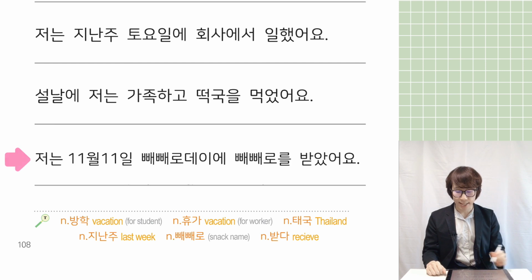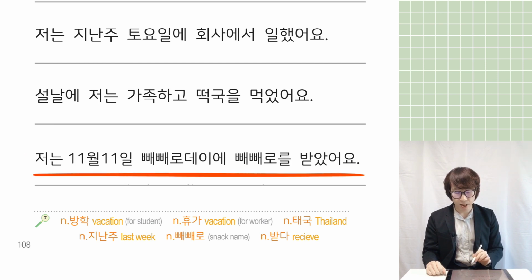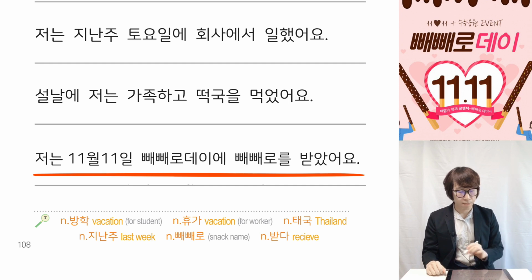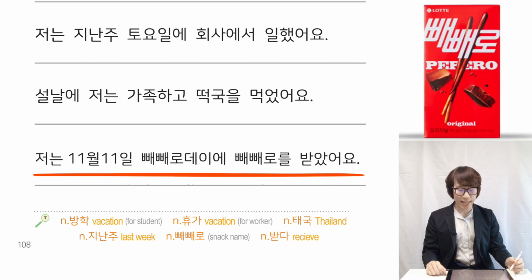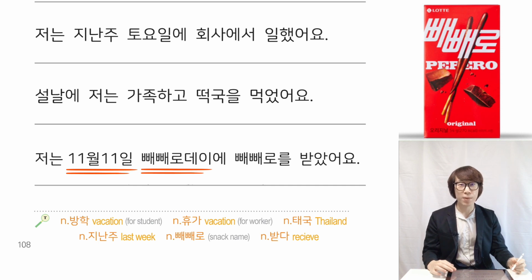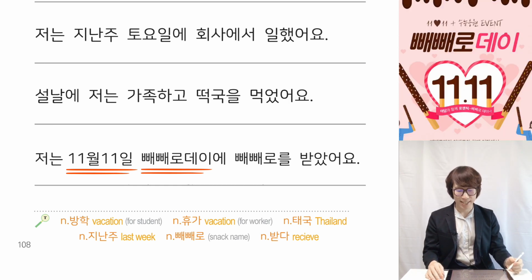And next sentence. 저는 11월 11일 빼빼로 데이에 빼빼로를 받았어요. 빼빼로 is a Korean snack. It looks like one stick, and people think this can be a one, like one. So 11th of November, Korean people say this is the day of 빼빼로. And girlfriend, boyfriend give each other 빼빼로. We call this day 빼빼로 day.